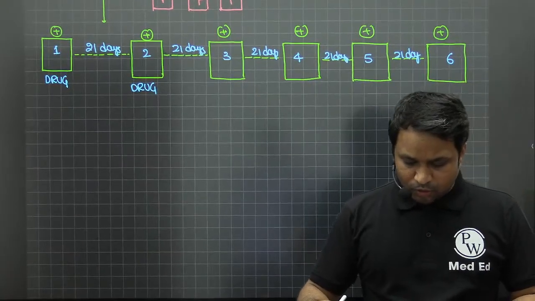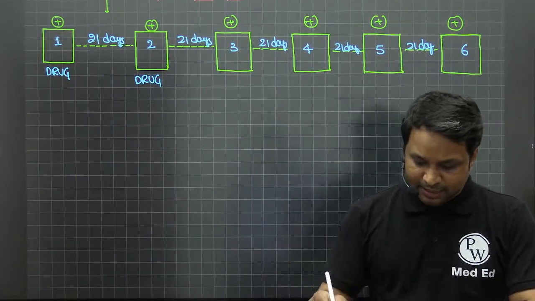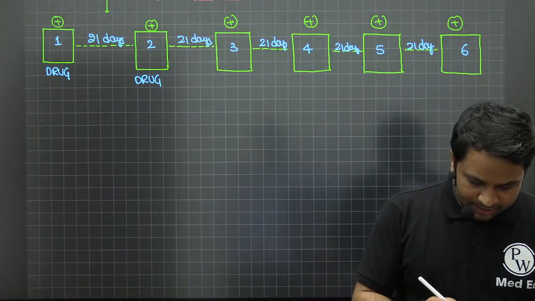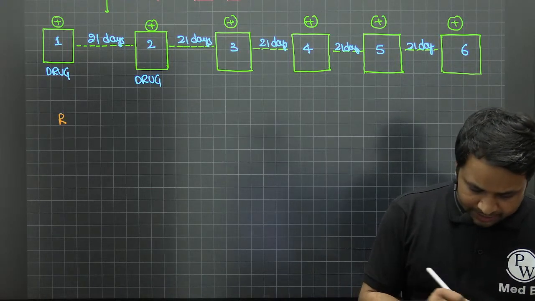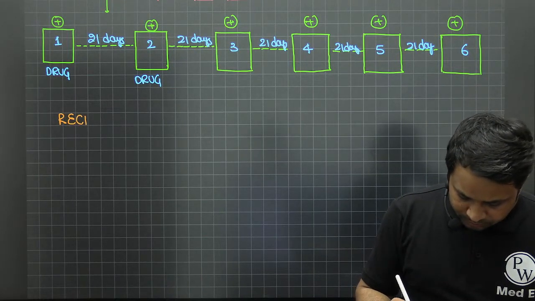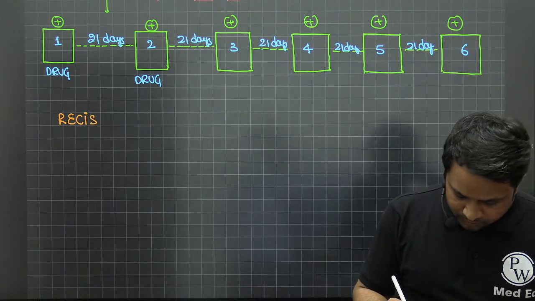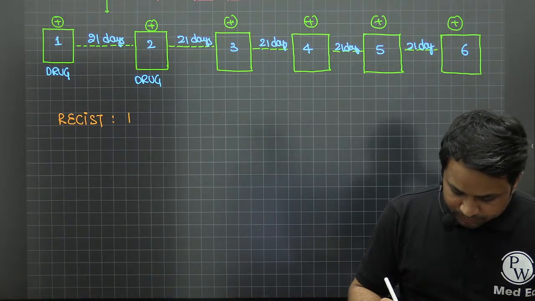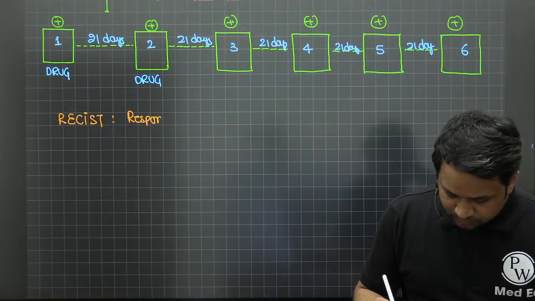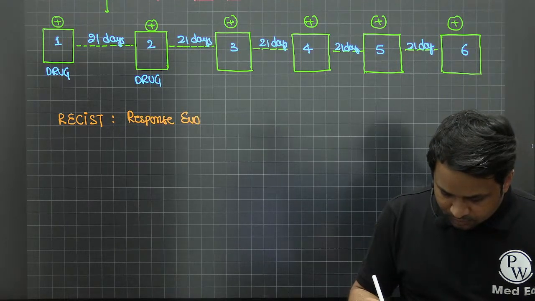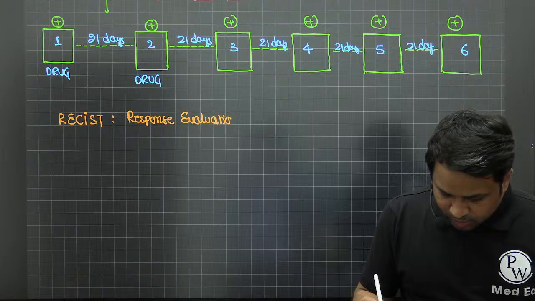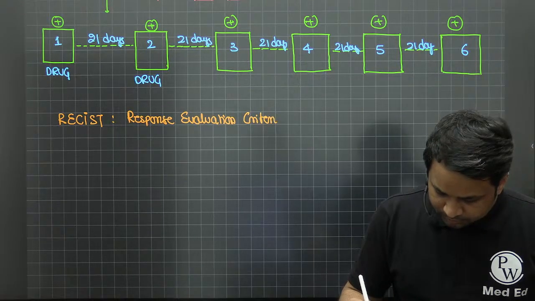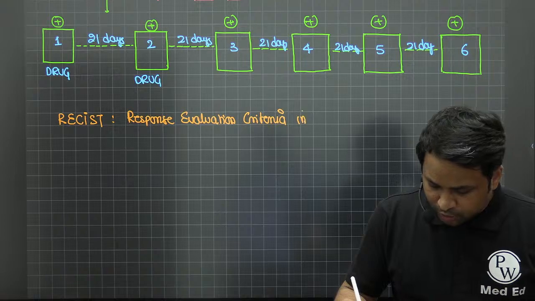Now how do you know whether the patient is having any response to the chemo drugs that we are giving or not? That is what we call the RECIST criteria. What do you mean by this? It is Response Evaluation Criteria in Solid Tumors.